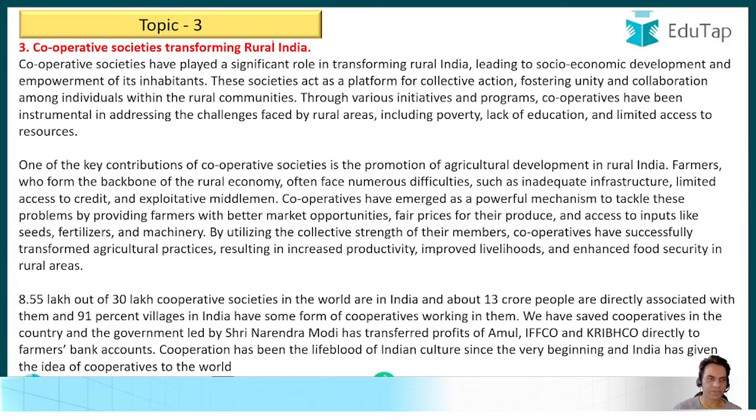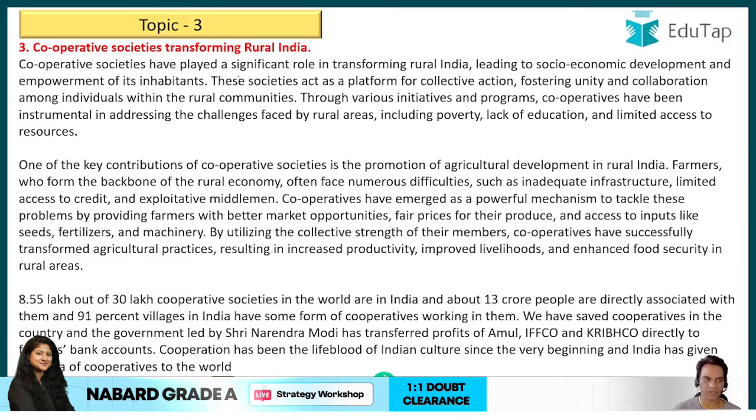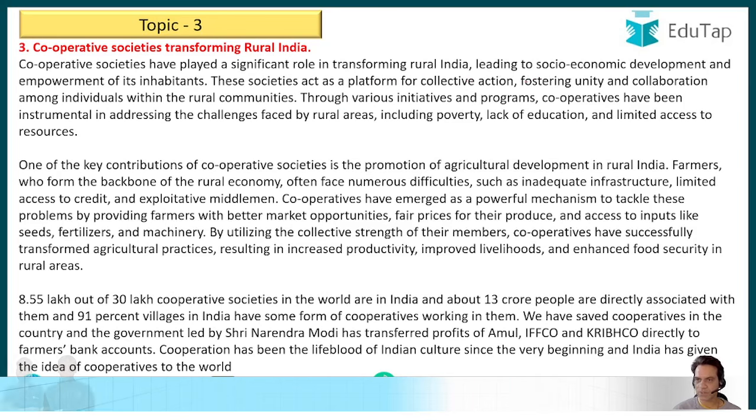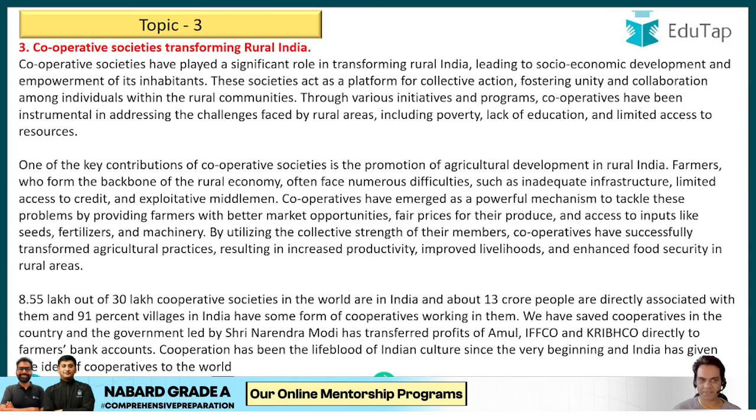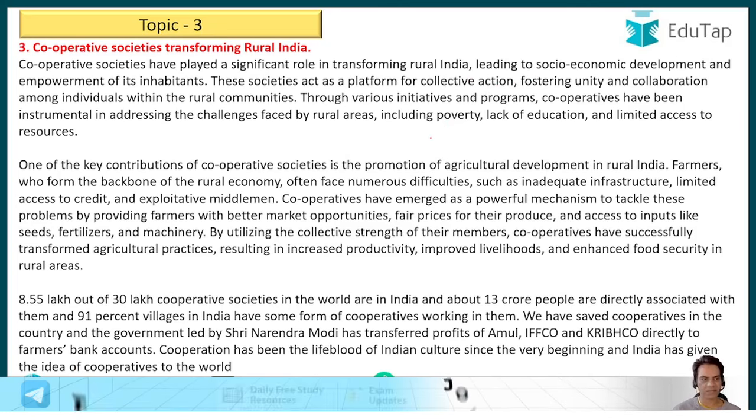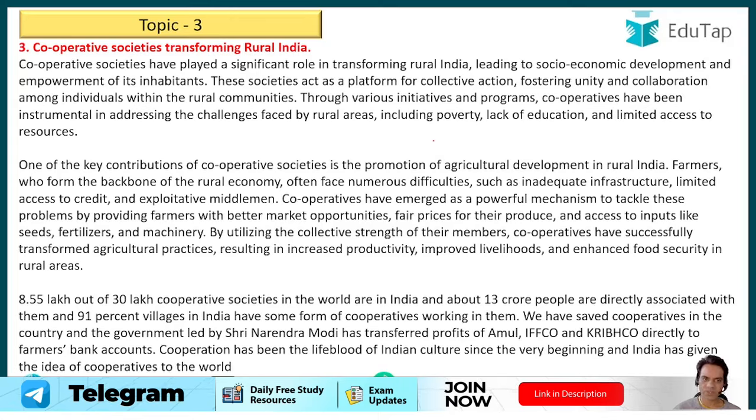Now, third topic was cooperative societies transforming rural India. Now, you can start like this. Cooperative societies have played a significant role in transforming rural India, leading to socio-economic development and empowerment of its inhabitants. Now, these societies act as a platform for collective action, fostering unity and collaboration among individuals within the rural communities. Now, through these initiatives and programs, cooperatives have been instrumental in addressing the challenges faced by rural areas, including poverty, lack of education, and limited access to resources.